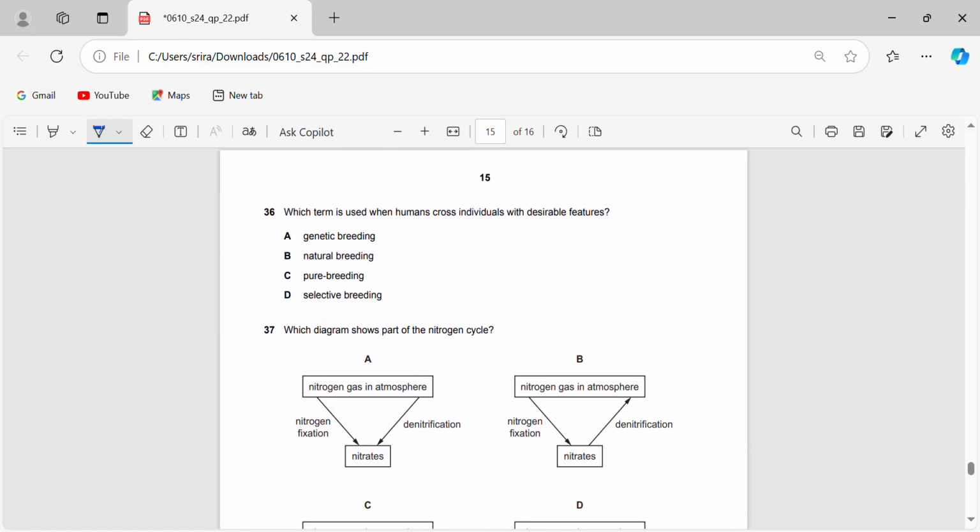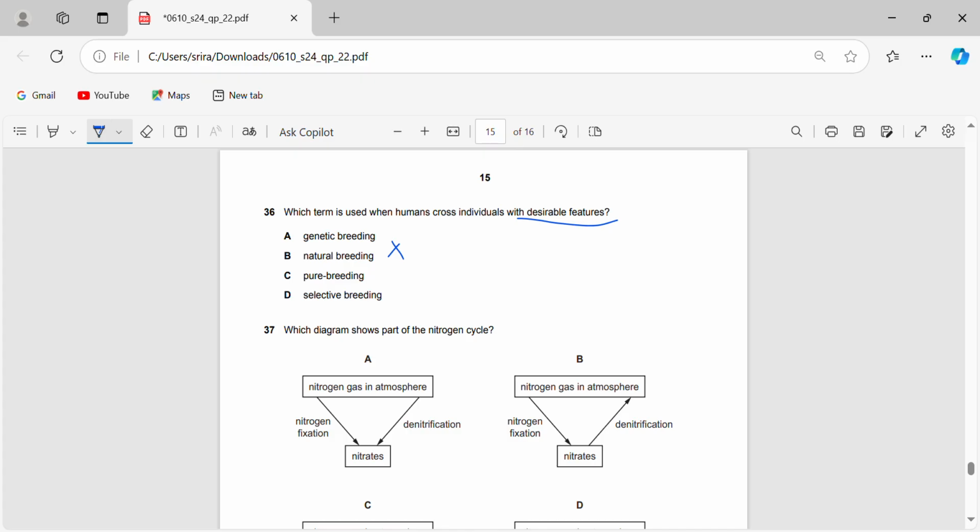Okay. So which term is used when humans cross individuals with desirable features? So they're trying to get a desirable offspring. So obviously we can tell this is not natural. So it's not 36B. It's not 36C either.